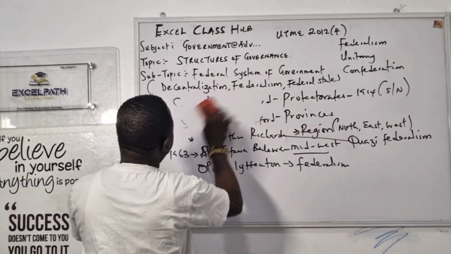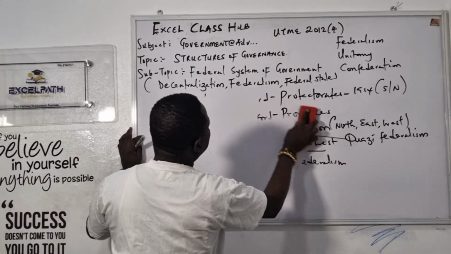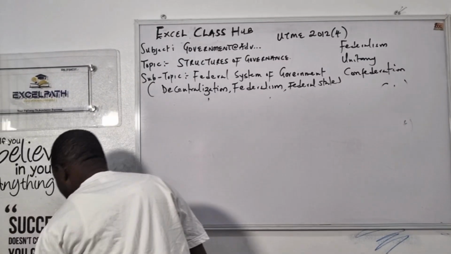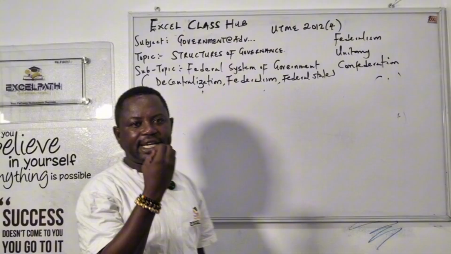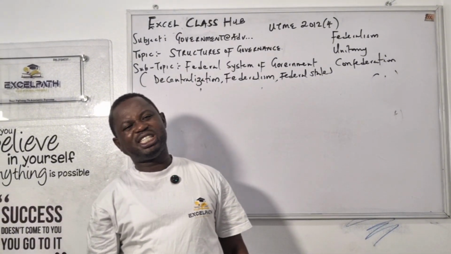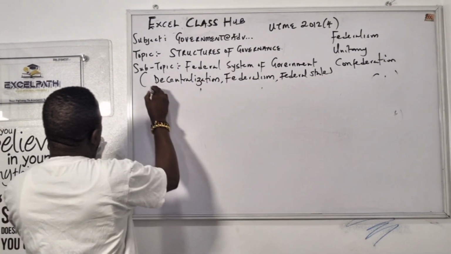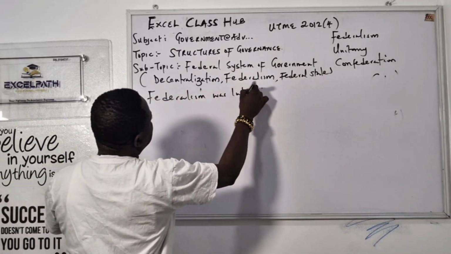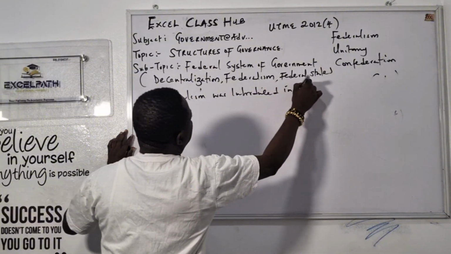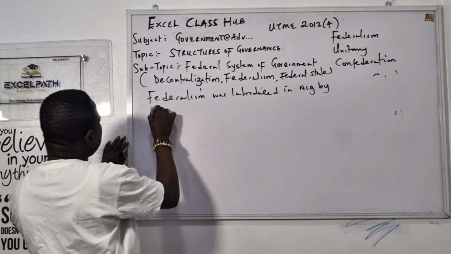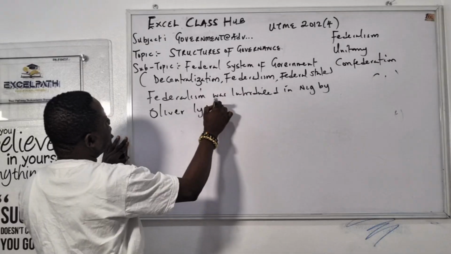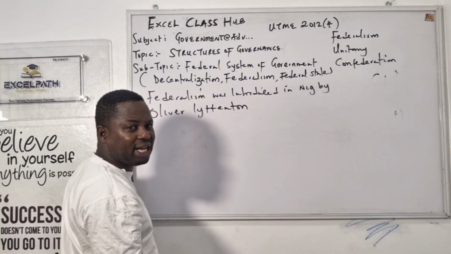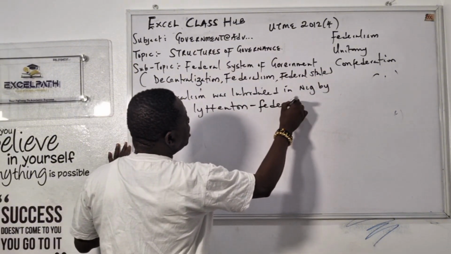Okay, class, fine. Good. Let's look at the historical background of federalism. Please don't forget, federalism was introduced in Nigeria by who? Oliver Newton. Just write something down, students. Federalism was introduced in Nigeria by Oliver Newton. Who is Oliver Newton? He is a governor general, second to the last governor general. He is the one that introduced federalism in Nigeria.